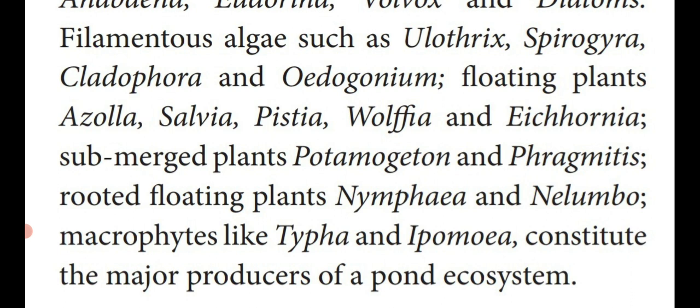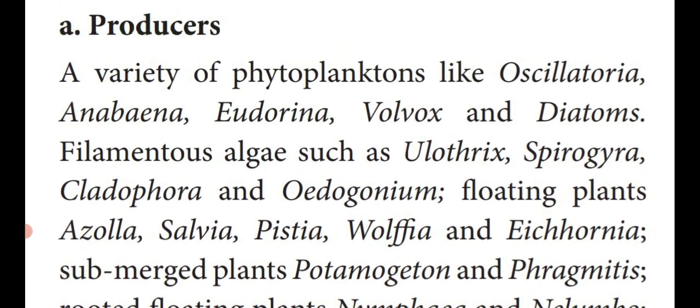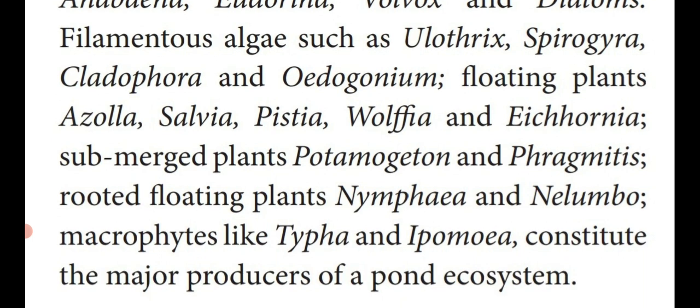So, dear students, plants we simply call producers. In the pond ecosystem they are divided into different types: phytoplankton, filamentous algae, free floating plants, submerged plants, rooted floating plants, and also macrophytes. Each one has been given examples. So all together, they are known as producers in an ecosystem.